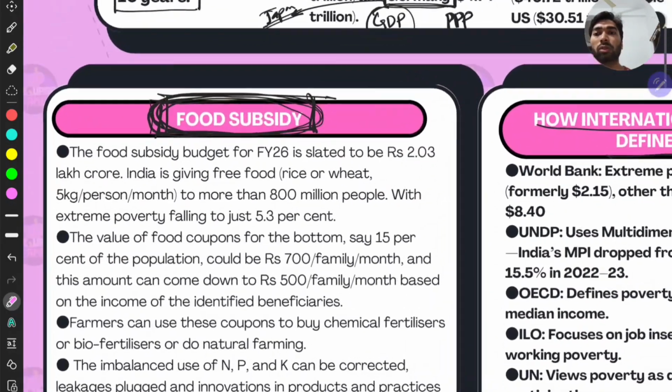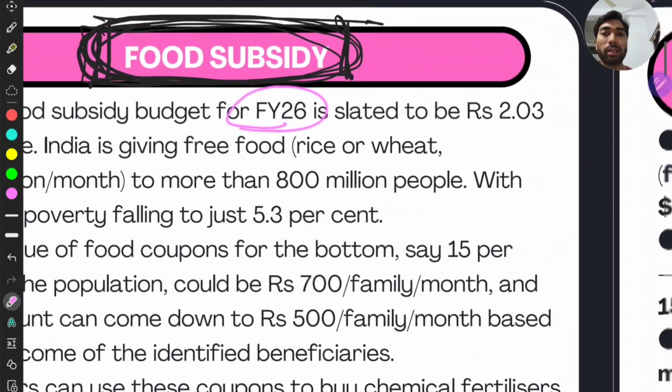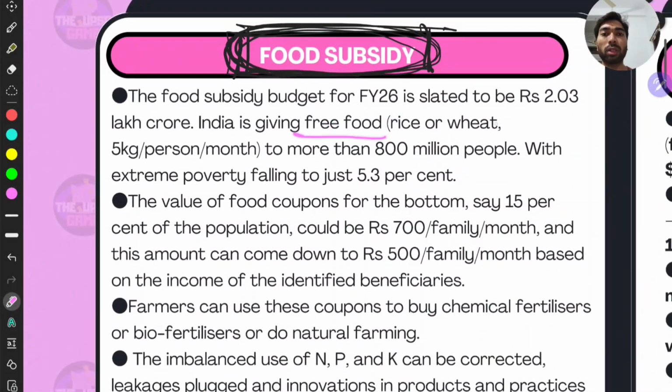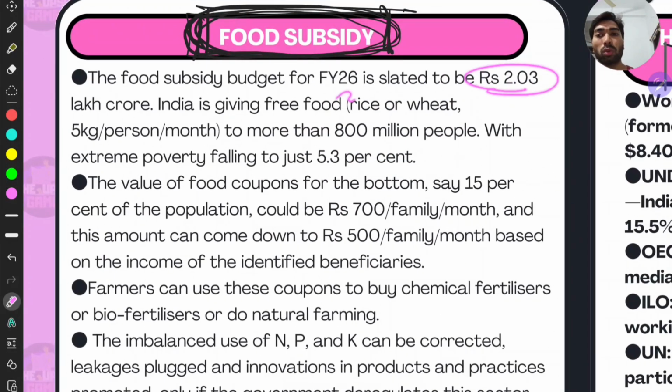Next, how are the food subsidies performing, right? The food subsidy budget in financial year 2026 is slated to be 2 lakh crore, right? India is giving free food, rice or wheat, 5 kg per month per person to more than 80 crore people, with extreme poverty falling to just 5.3%, right? The value of food coupons for the bottom, say 15% of the population, could be rupees 700 per family per month, and the amount can come down to rupees 500 per family per month based on the income of the identified beneficiaries, right? And when you multiply it with this, it will be huge, that is 2 lakh crore.